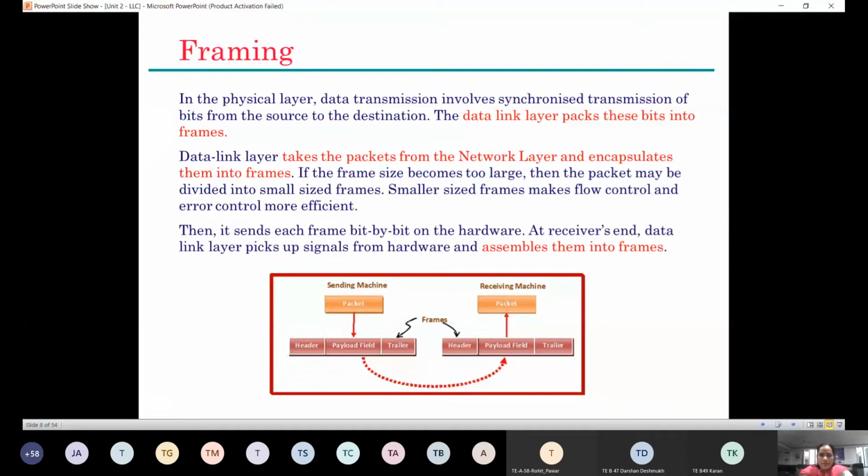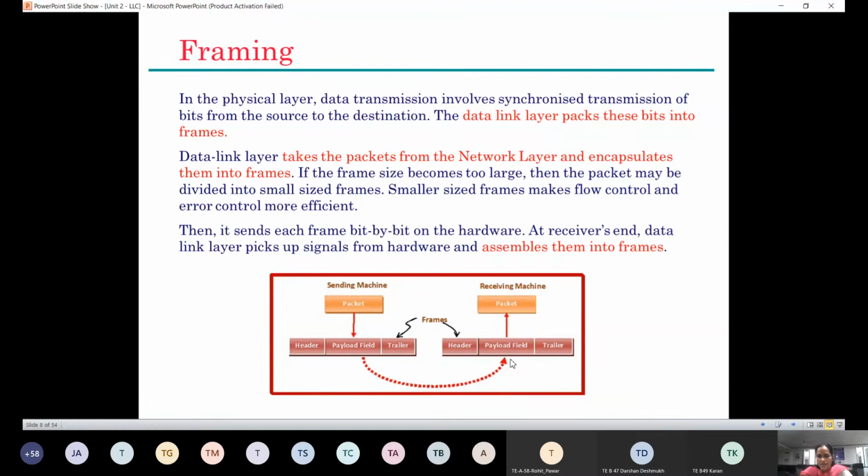Now you look here. What happens at the sending machine? We have a packet in the image. You can look over here in the image, right? At the sending machine, we have a packet. That packet is called the payload field. Please remember this very well. Whatever the data of the packet is, it is called the payload field. Now that payload field is appended with the header at the start and, at the end, affixed with the trailer. This is our frame.